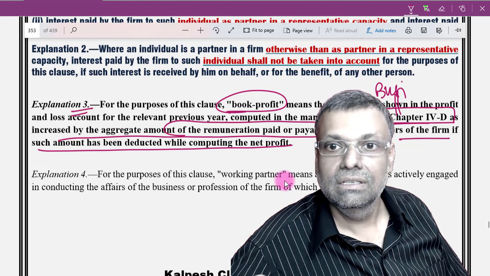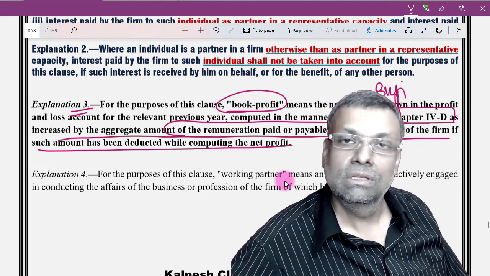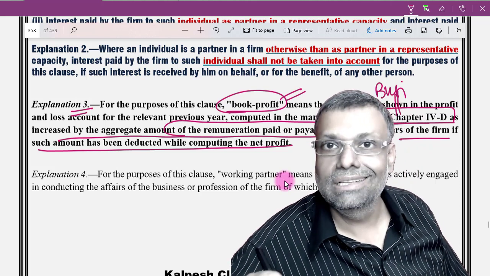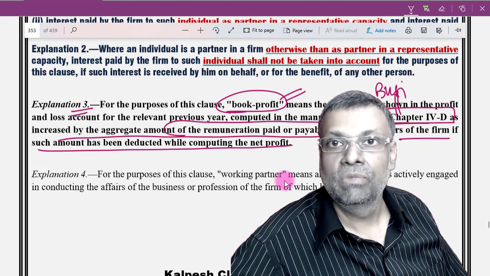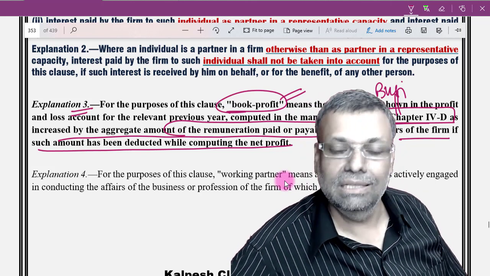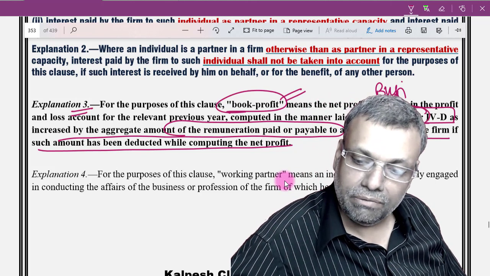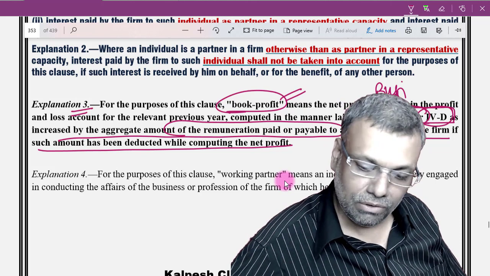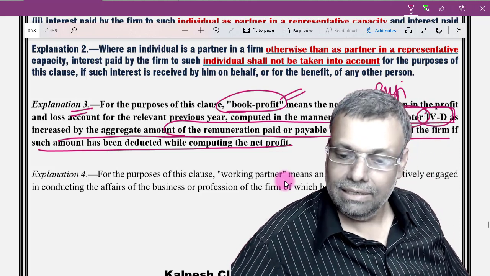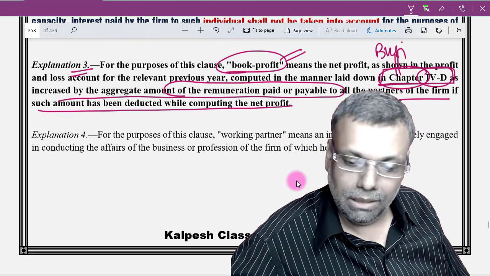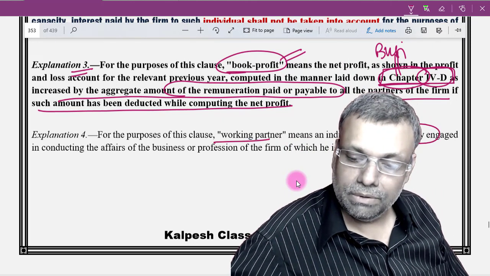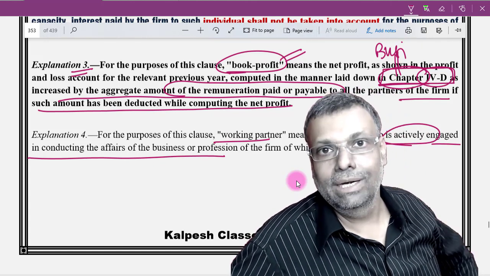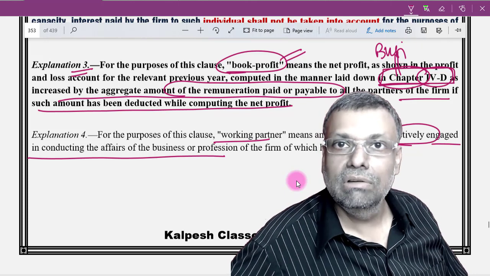This business income means it is an income tax profit, not as per books of accounts. The book profit for the purpose of this chapter has got nothing to do with the books of accounts. So don't confuse book profit under the MAT chapter with the book profit in this chapter. This book profit is profit as per the provisions of the Income Tax Act, computed under the head business immediately before the remuneration. And at various places, the working partner condition has come. Working partner means a person who is actively engaged in conducting the affairs of the business. So the law makes it very clear that you may be working but it must be actively working in the business.